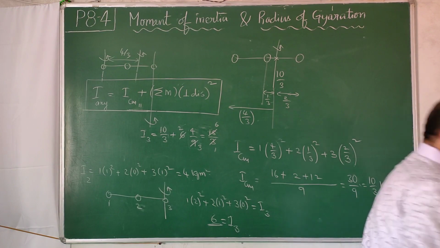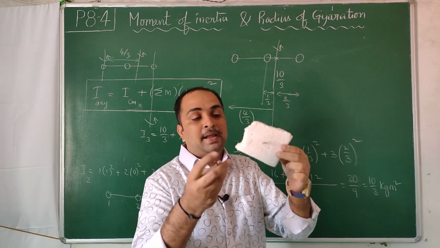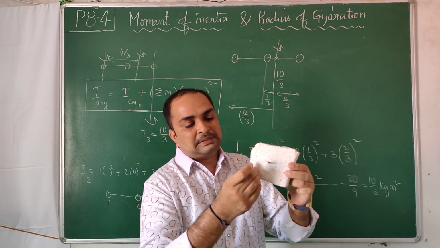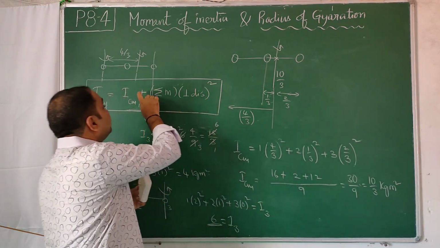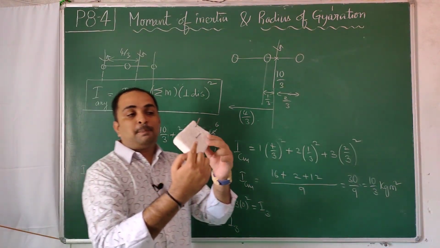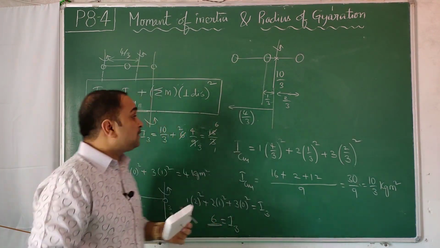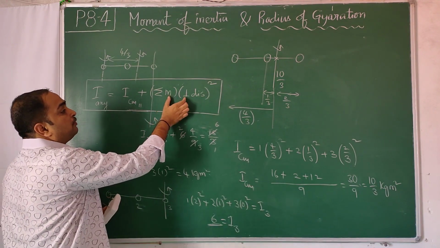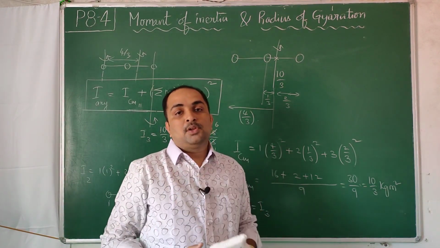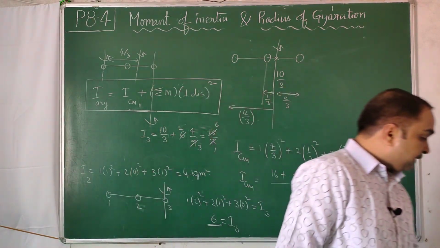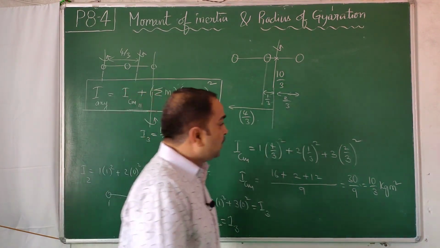The statement is a little confusing, I'll tell you once again. Moment of inertia of a body about any axis is equal to the sum of the moment of inertia about the parallel axis which passes through the center of mass, and the product of the mass of the whole system and the square of the distance between the 2 parallel axes. This kind of theorem we call the parallel axis theorem. It has a very good advantage many a time.